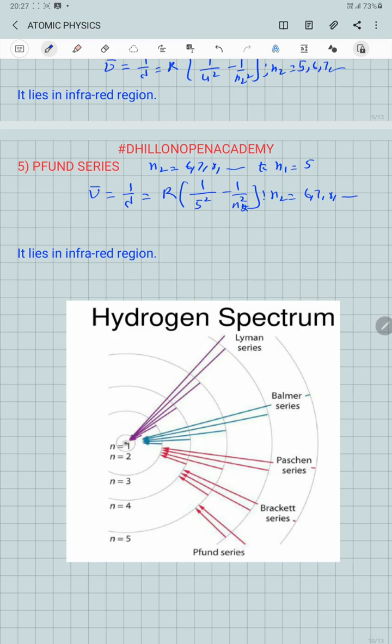For example, the Lyman series shows the transition to the first orbit, the Balmer series shows the transition to the second level, the Paschen series shows the transition to the third level, and similarly Brackett and Pfund show the transition from any higher level to the fourth and the fifth level. So in this way, various spectral series can be obtained. Thank you.